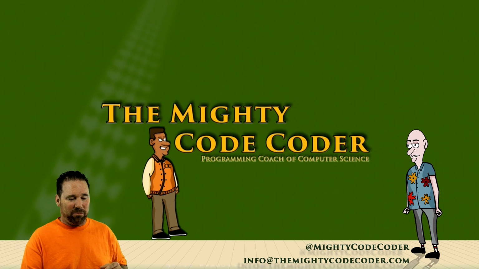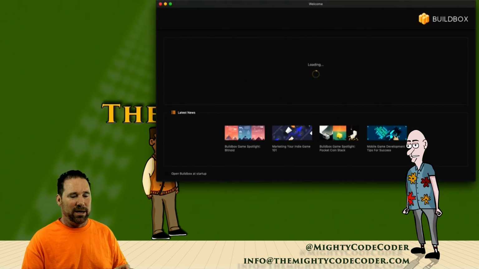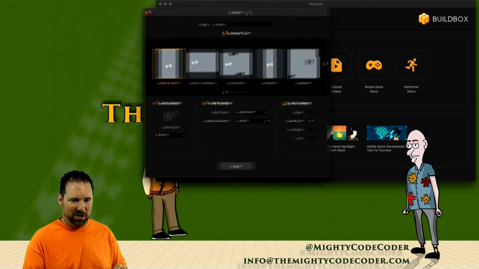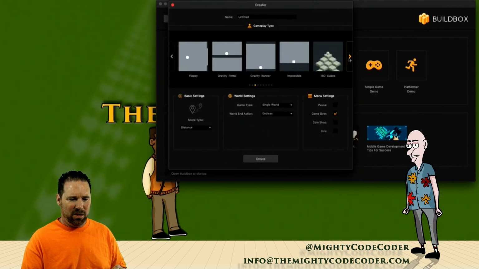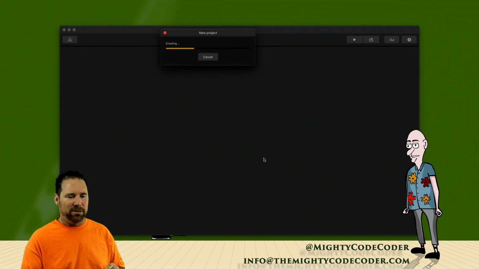Yeah, we're going to do a jetpack right now. All right, so now let's go ahead and open this. And remember the welcome screen? Instead of going to any of these, we're going to just create new. I'm going to go maybe 1, 2, 3, and there's jetpack right in the middle. And I will hit create.